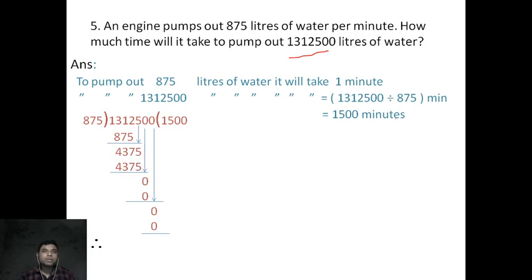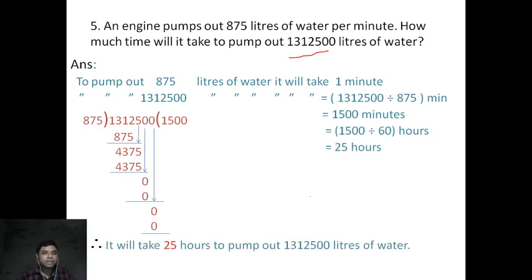When you change into hours, you have to divide by 60. So just divide by 60, and your answer will be 25 hours. Write the answer statement: it will take 25 hours to pump out these liters of water. So I hope you understand all the sums. Practice it. Thank you.